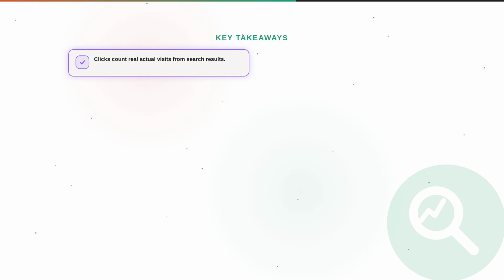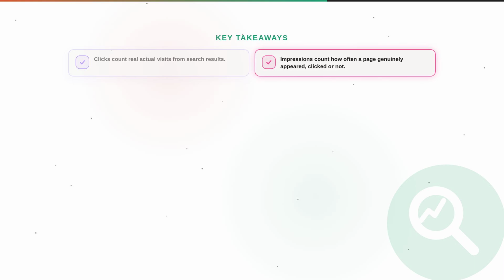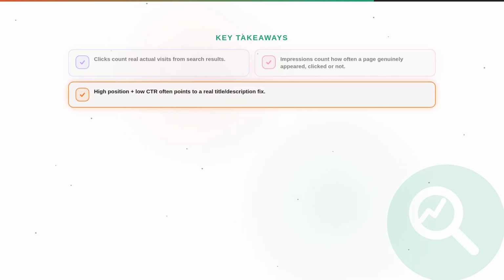Clicks count real actual visits from search results. Impressions count how often a page genuinely appeared, clicked or not. High position plus low CTR often points to a real title description fix.